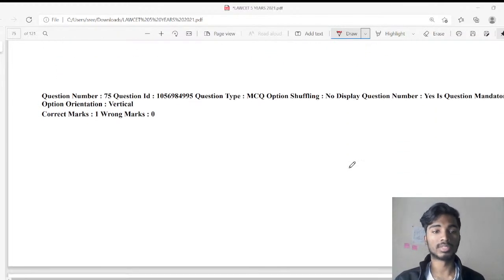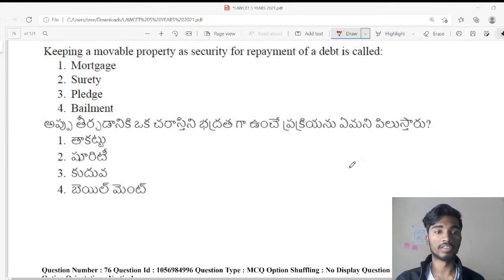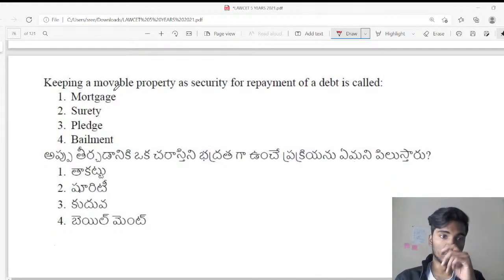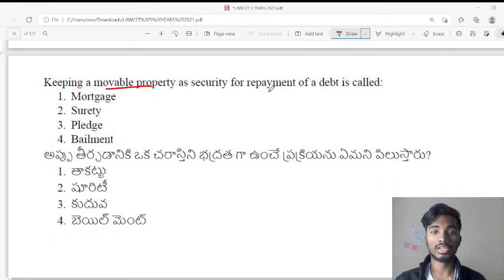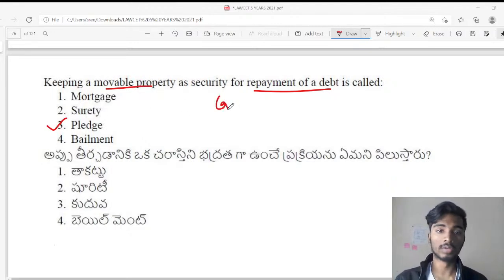This will perhaps be the last question of the day. 75. Keeping a movable property as a security for repayment of debt is called. What is the answer? The answer is pledge. Pledge is for movable property. Whenever you are giving a movable property, it might be gold, or it might be silver or any other object. When it is a movable property, it is known as pledge.